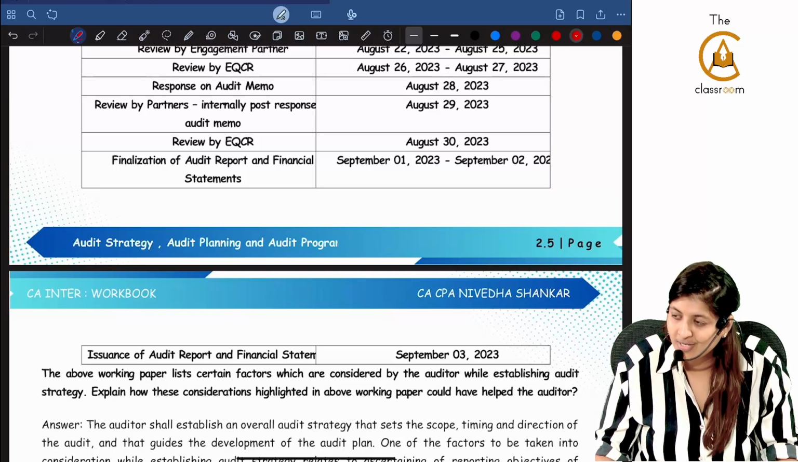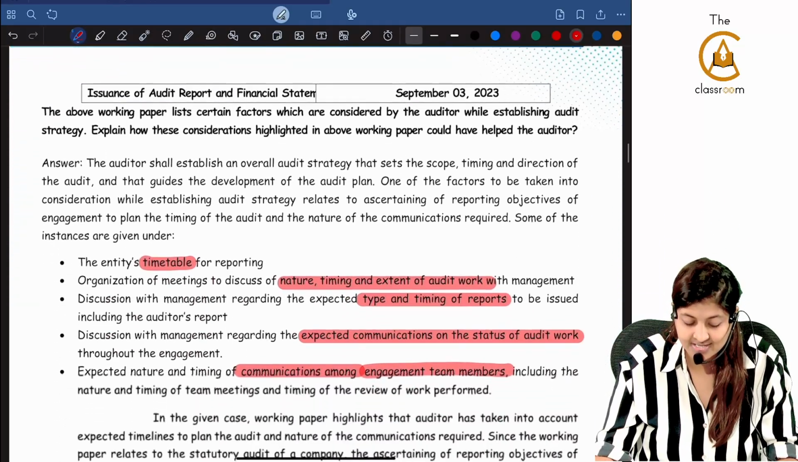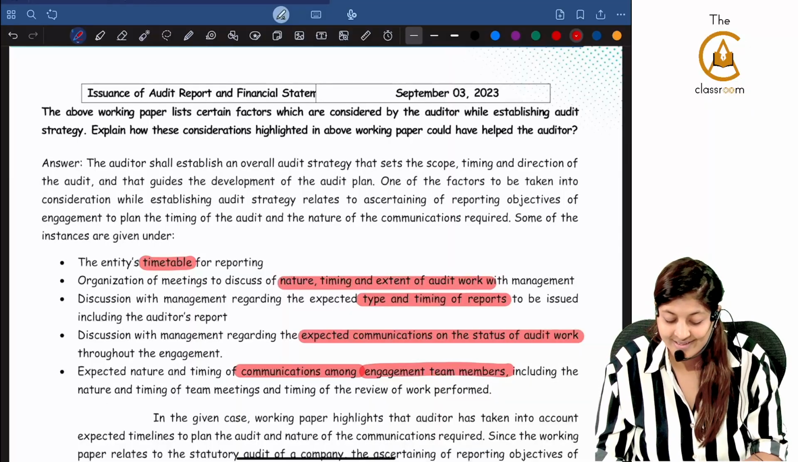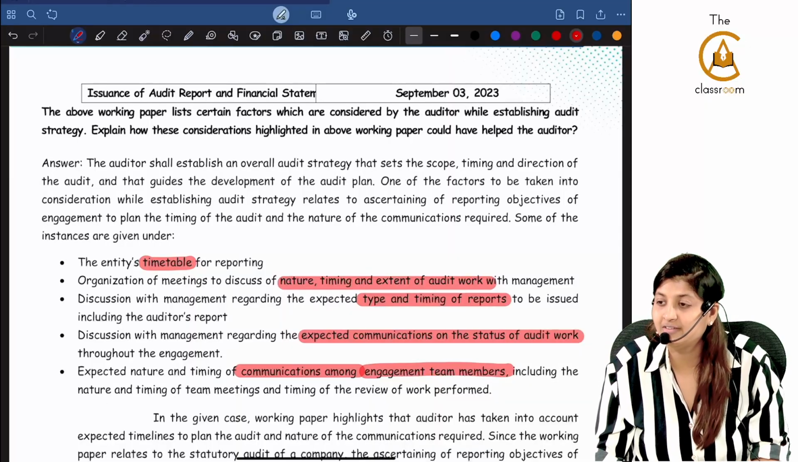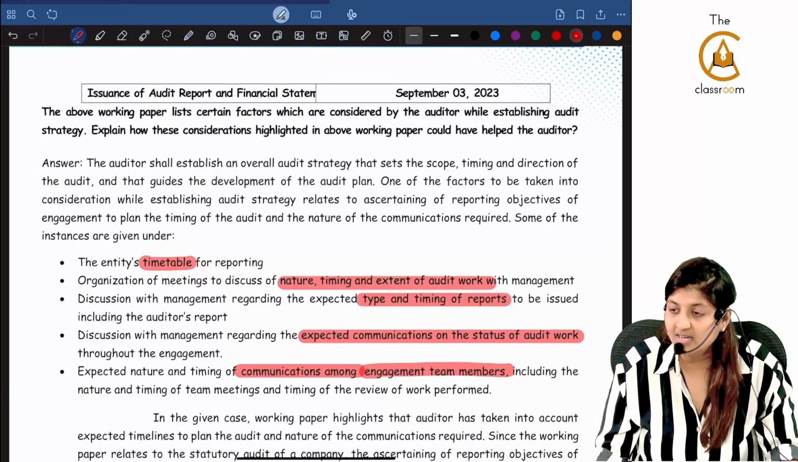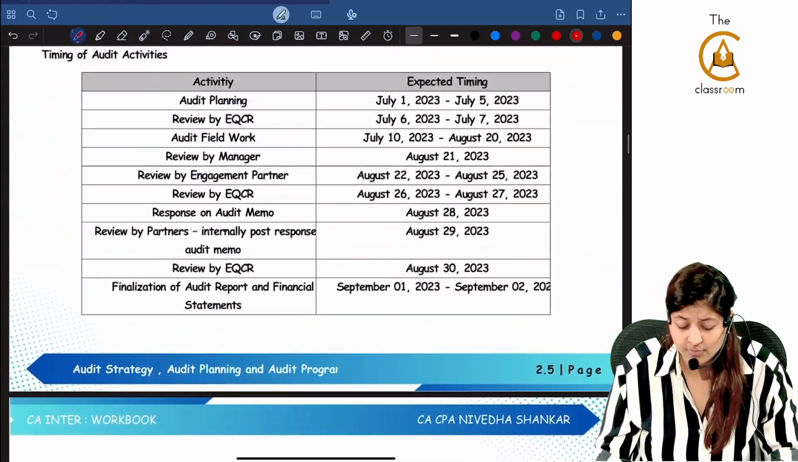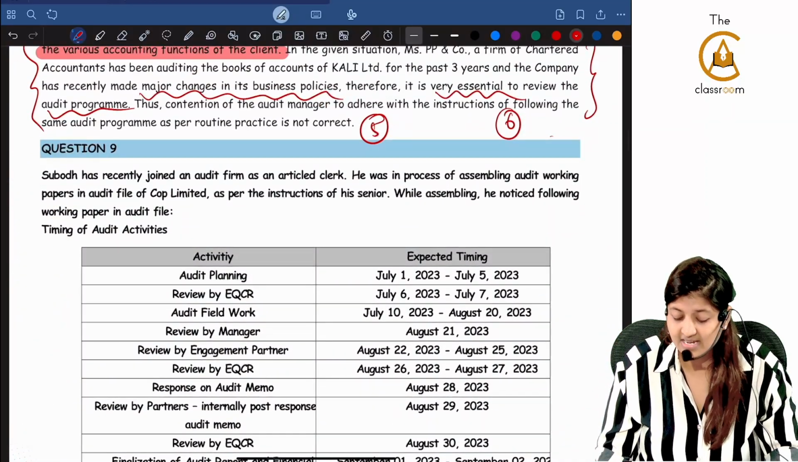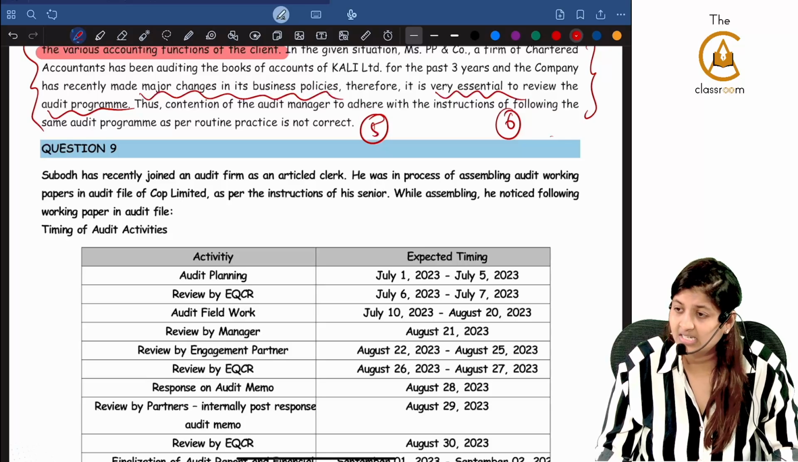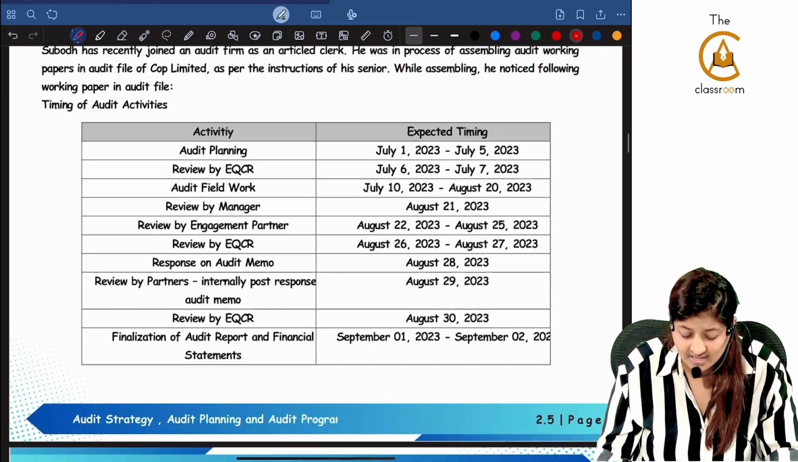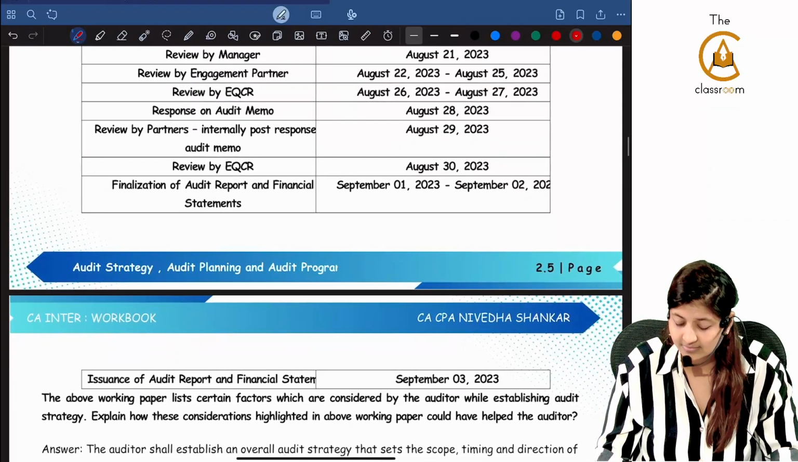What are the points that he is actually asking is entity's timetable for reporting, nature, extent and timing of the audit work with the management. Under what did we see that? Ascertaining the reporting objectives. Here, is there anything which is talking about ascertaining reporting objectives? No. Then why are they giving this answer for that?